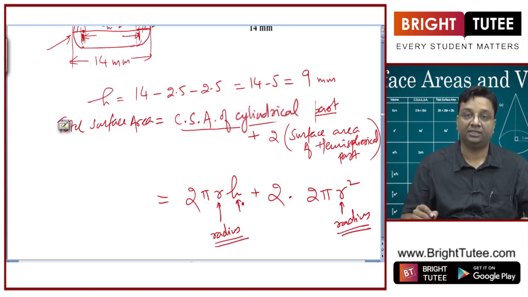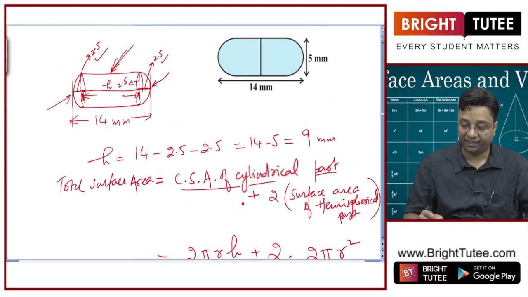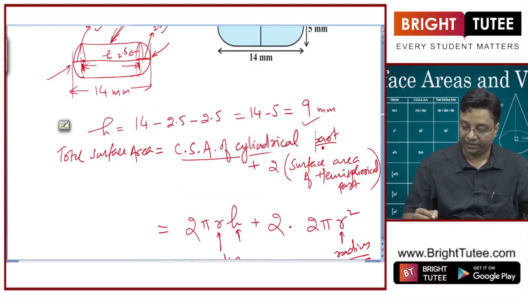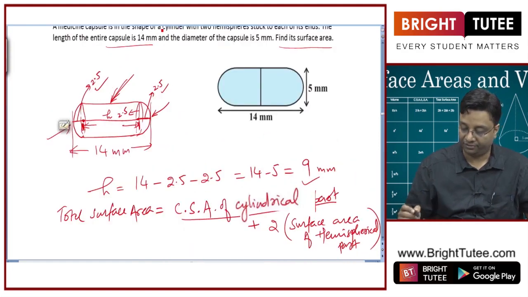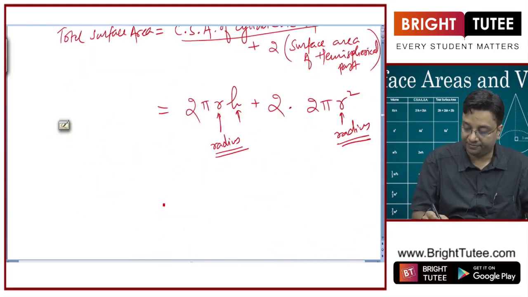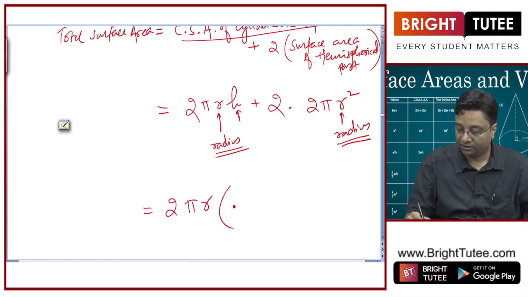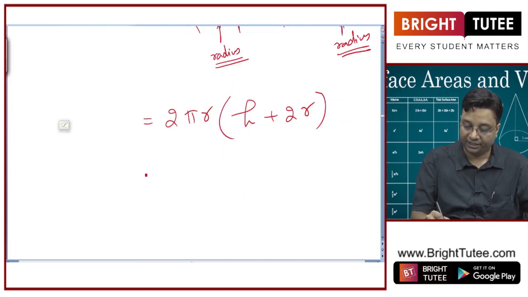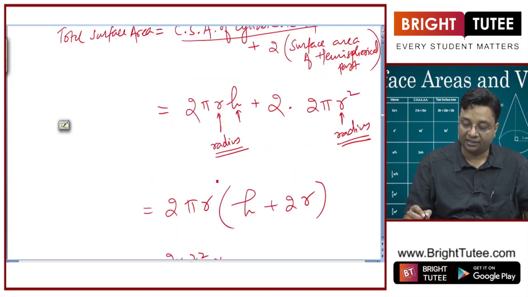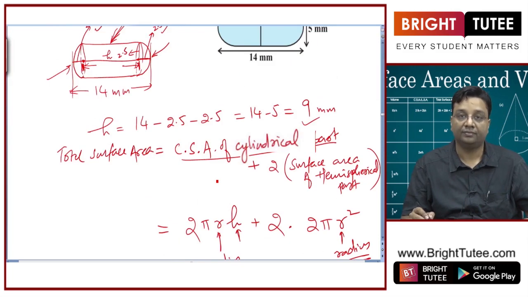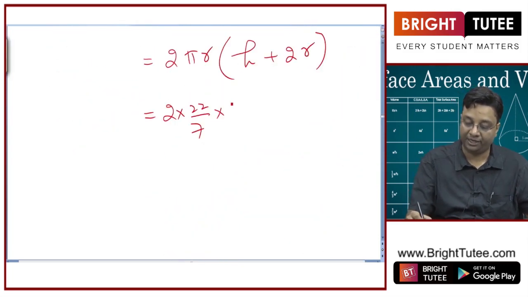H, I have already told, is the height of the cylindrical part, and we have calculated it equal to 9 mm. R is 2.5, so let us put the data. 2 pi r, if I take common, I will have h here and 2r here, right. 2 into 22 by 7 into r, which is 2.5, so let me take it as 5 by 2, right.